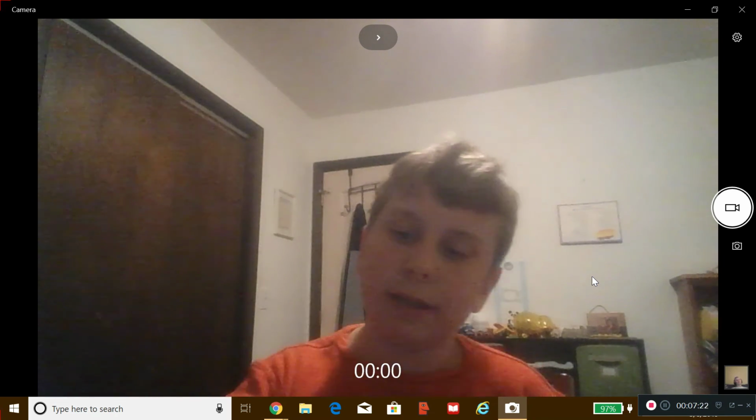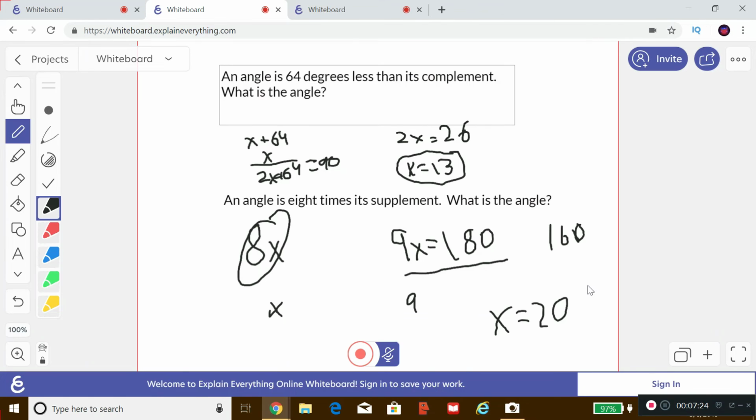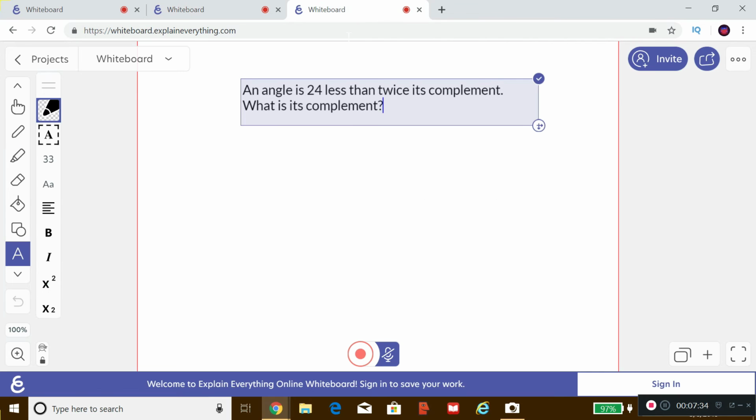But anyways. So here we have x equals 20 is our x, so then 160 is our big answer. 160 is the angle. That was even easier than the first one, I think. So now we have a last little question here. An angle is 24 less than twice its complement. Okay, this is hard. So let's look at this.